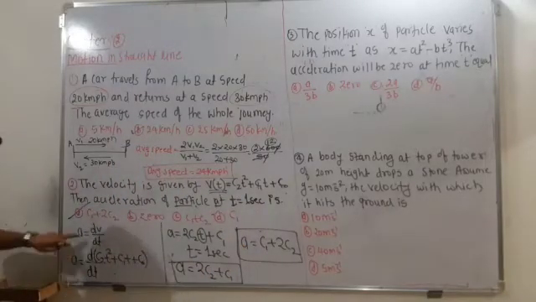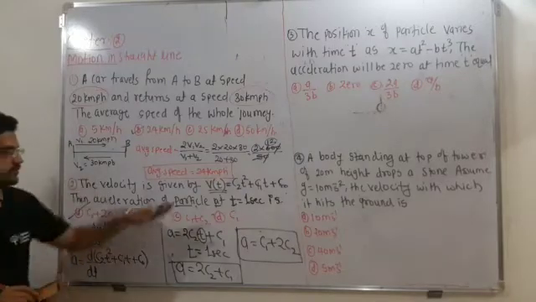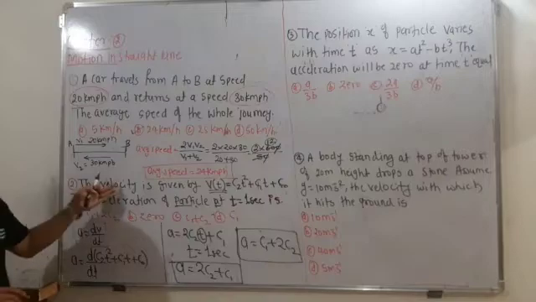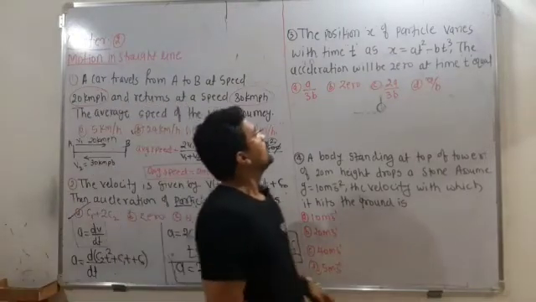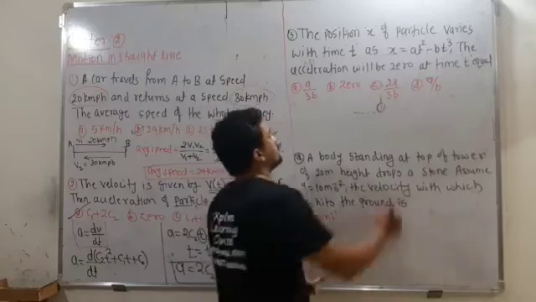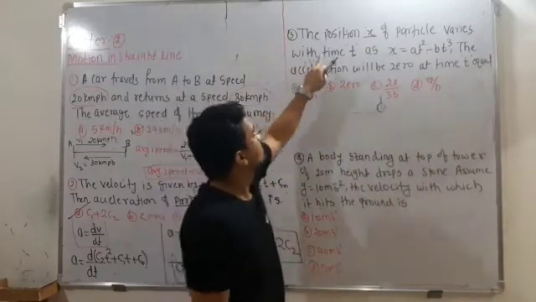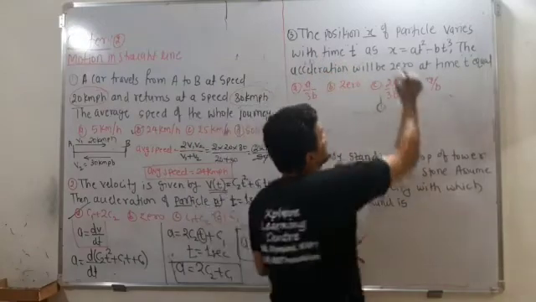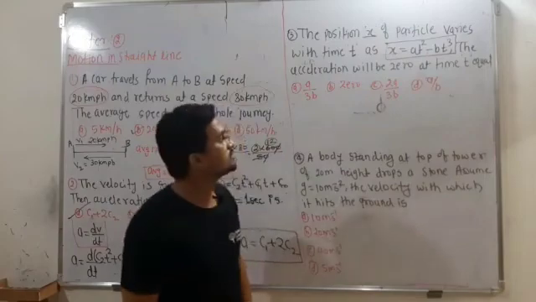So that's why I told you to remember such kinds of equations. If v is given, dv by dt; if x is given, dx by dt is velocity. Okay, next: the position x of a particle varies with time t. The equation is given, so this is the position varying with time.